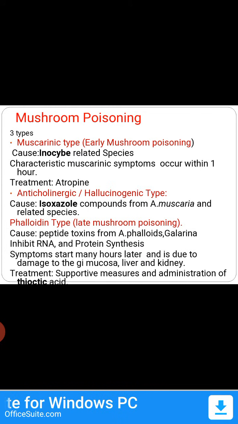Phalloidin type or late mushroom poisoning: peptide toxins from Amanita phalloides or Galerina species cause it. They inhibit RNA and protein synthesis, so symptoms start many hours later, due to damage to the GI mucosa, liver and kidney. Treatment is supportive measures and administration of thioctic acid. For the phalloidin type, the antidote is thioctic acid. For the muscarinic type, the antidote is atropine. But for the anticholinergic type, we don't have any antidote, only symptomatic treatment is given here.